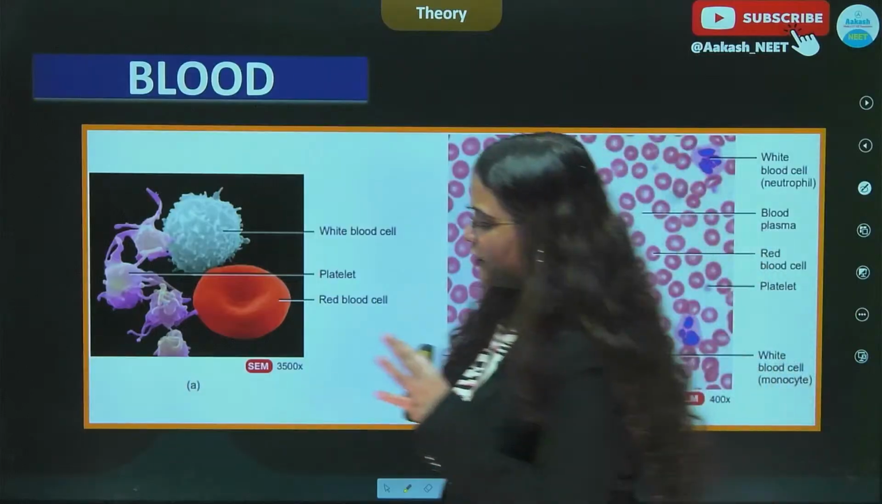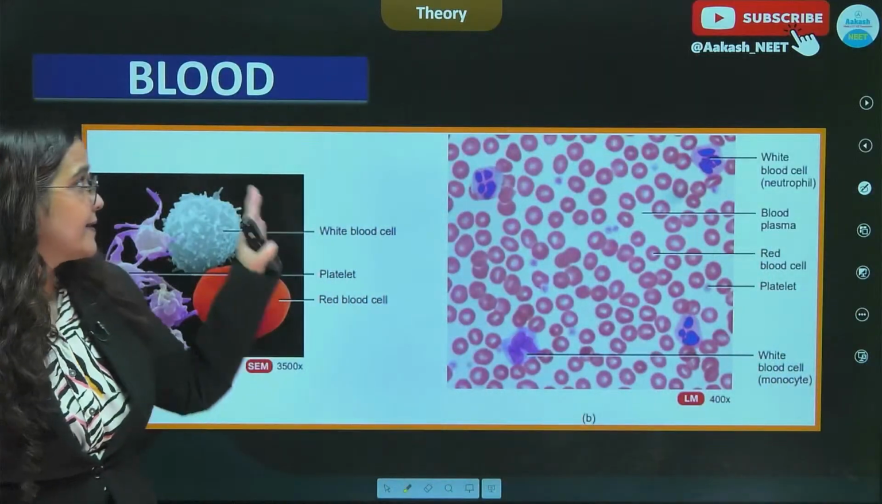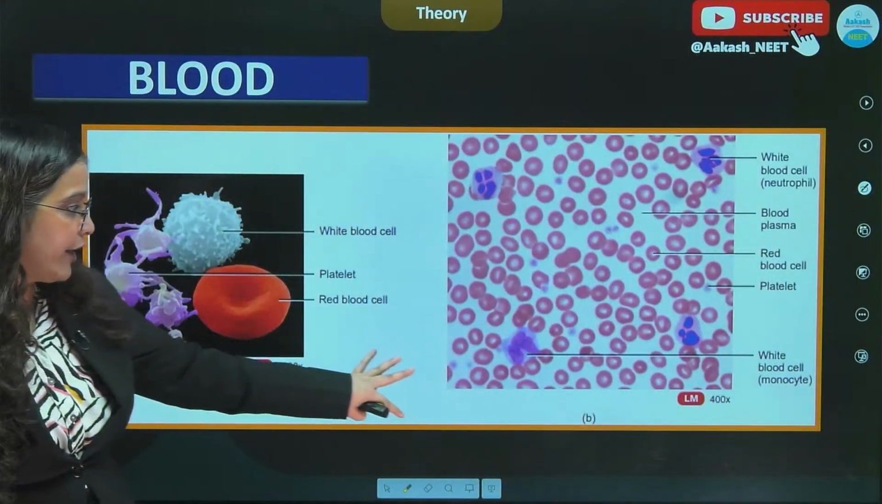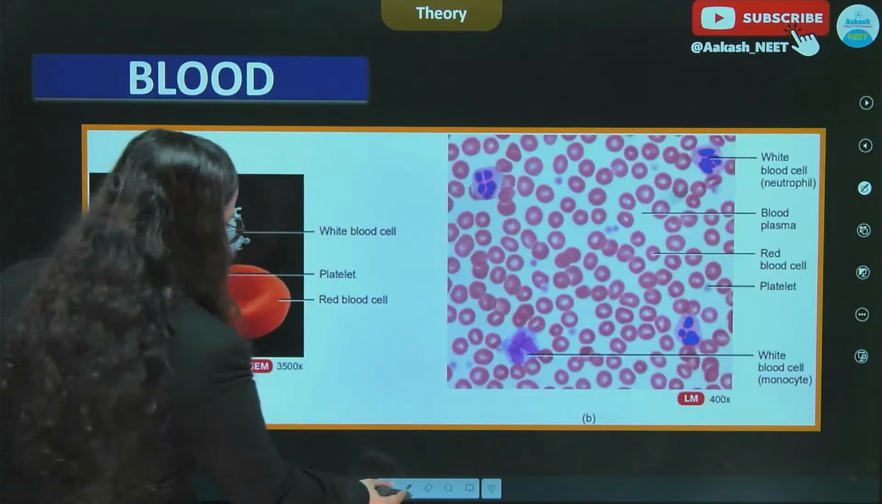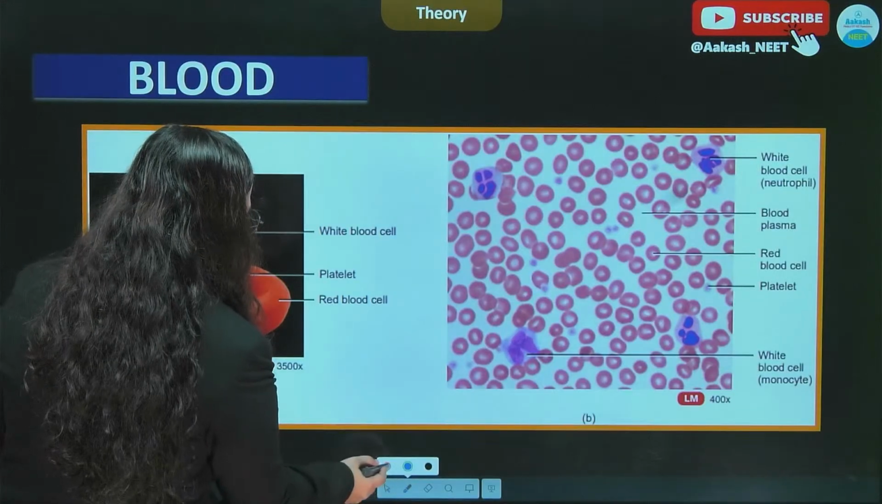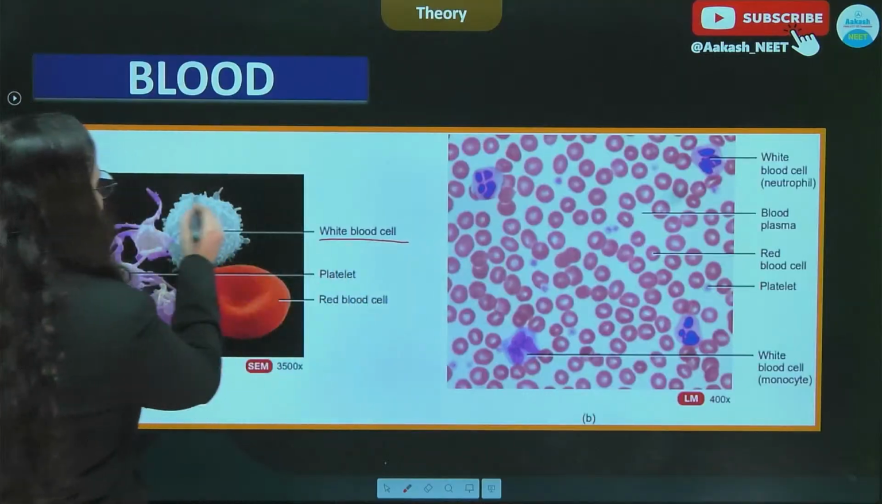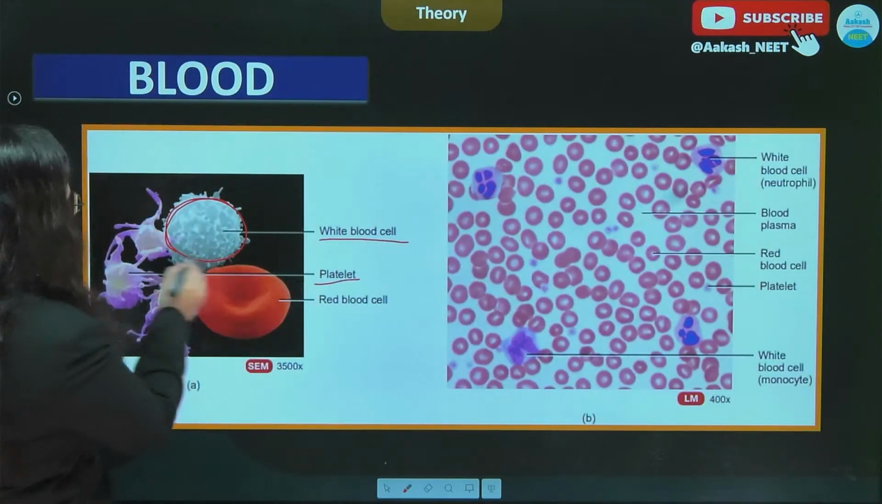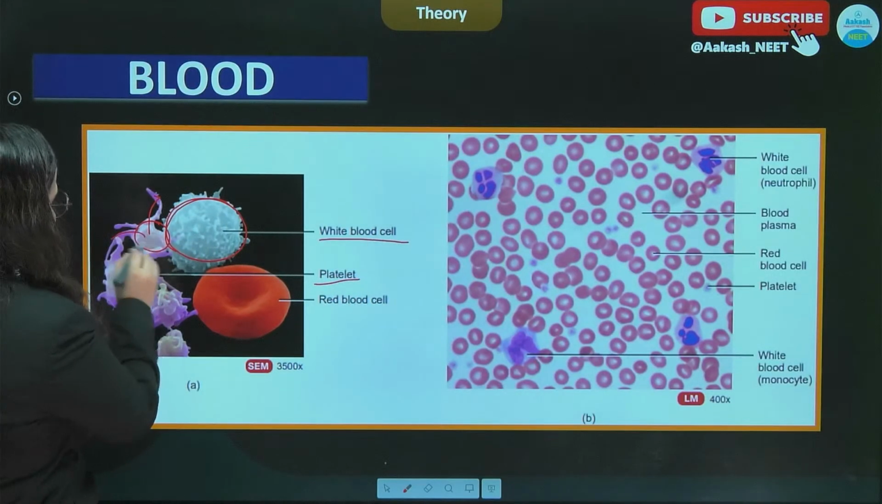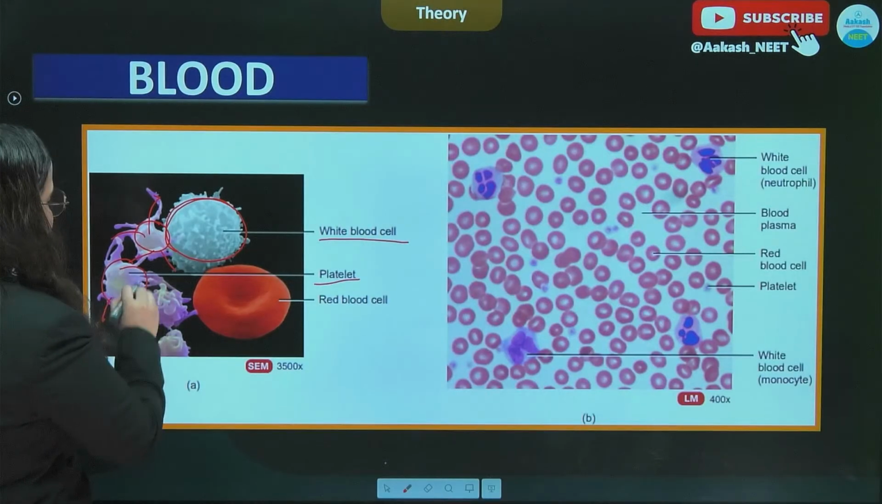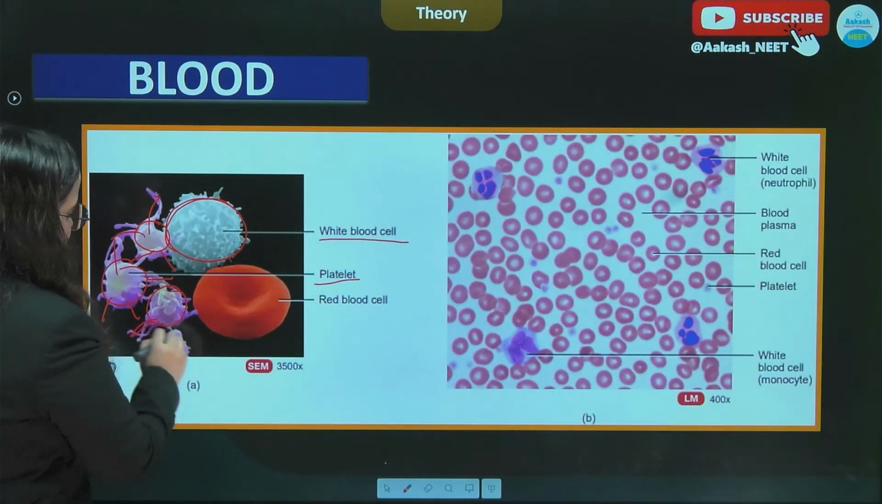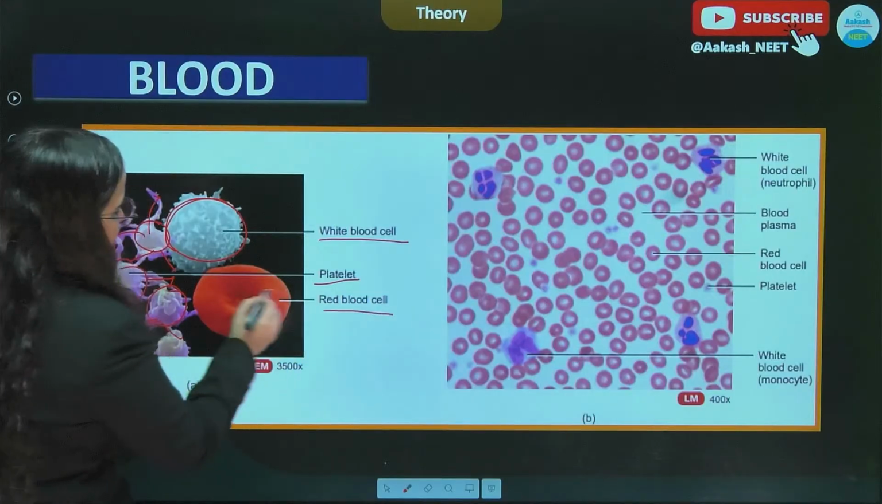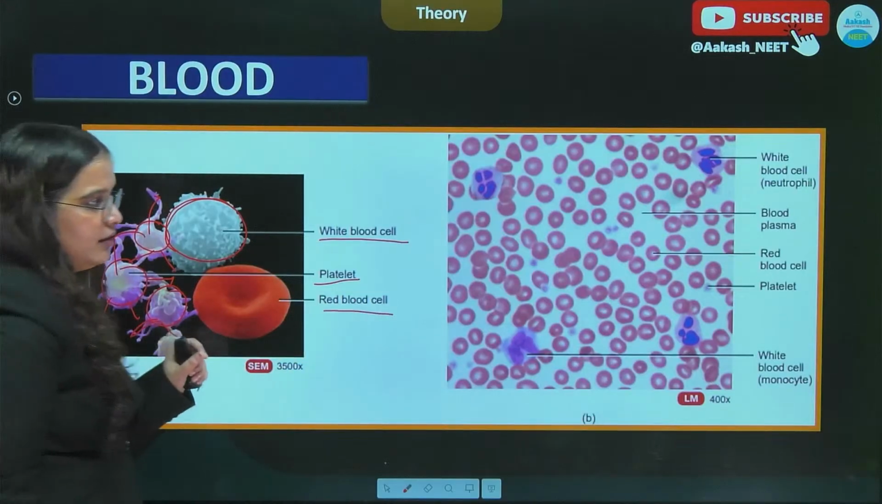So if you just want to sum up and see how exactly blood looks under a microscope, you can see here that we have the white blood cells, which look white. We have the platelets which are like the cell fragments present. They are not true cells. And then we have the red blood cell which is red in color.